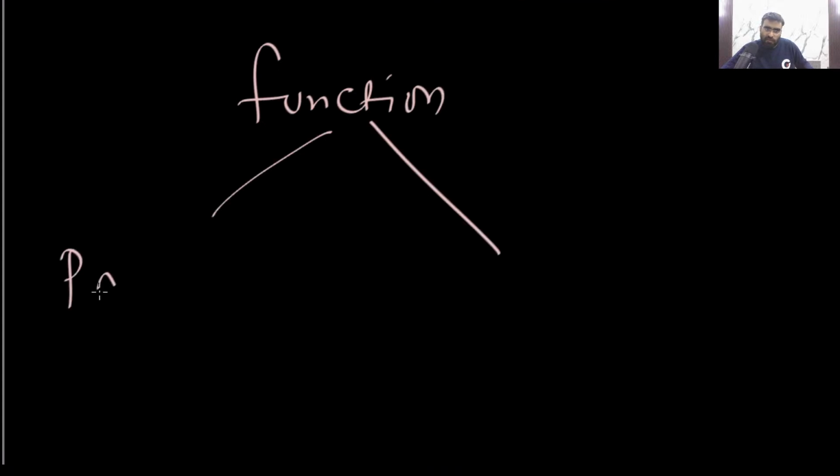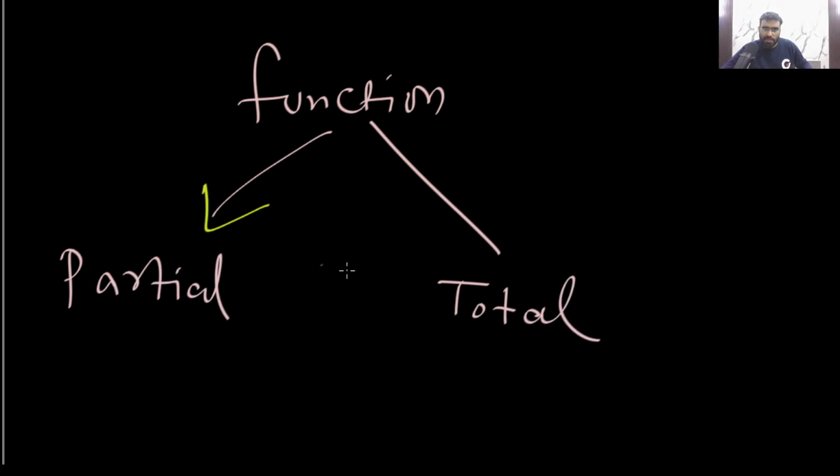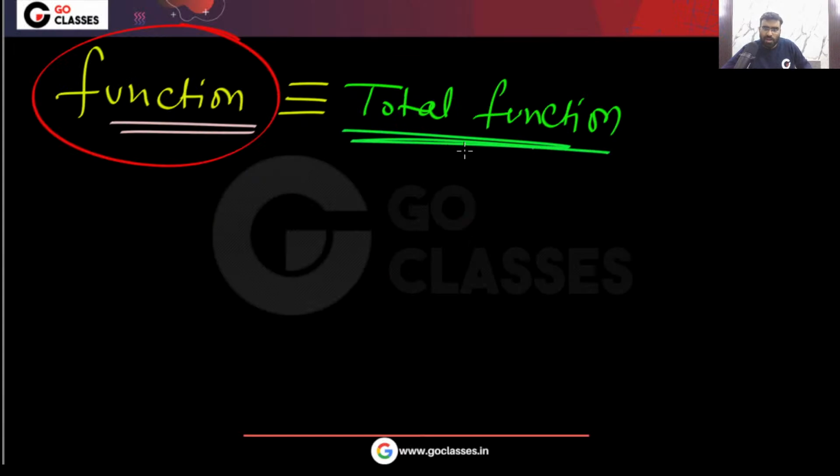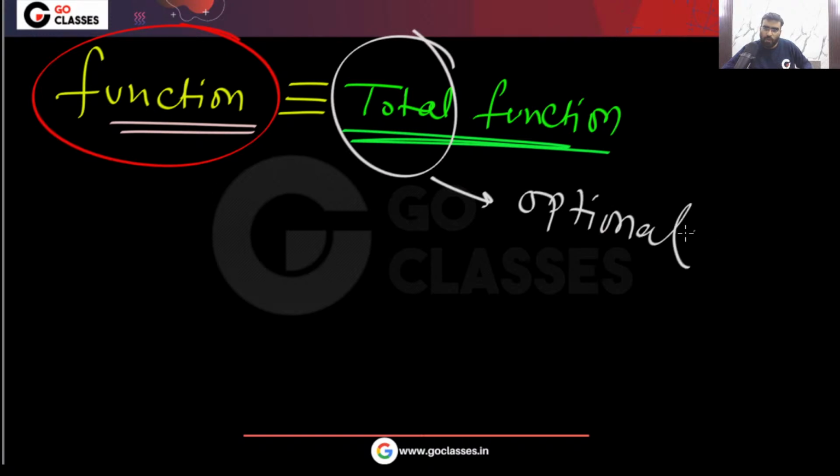Are you thinking that function has two types, one is partial, another is total? No, this is nonsense. Function itself is total function. Remember. Okay, is this clear? This total word is optional. Partial function is a different thing, but this word is basically optional.